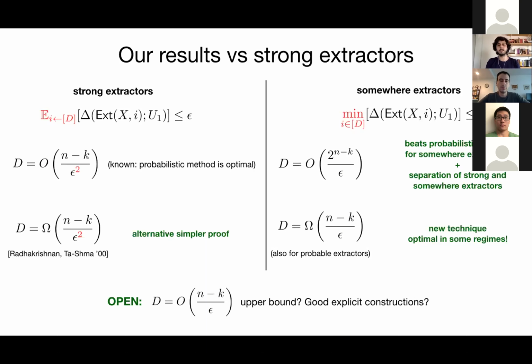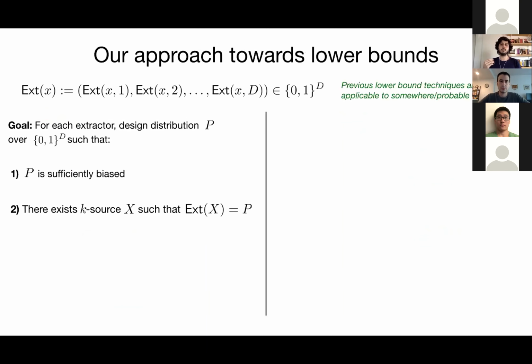strong extractors? Okay, so before I wrap this up, I'd just like to briefly describe our new approach towards lower bounds. So the starting point is very obvious. The way we want to design a lower bound is that for each extractor, we want to design a distribution P over the output set that is bad, in the sense that first, P is sufficiently biased, and the notion of biased will depend on the type of extractor that we're considering.